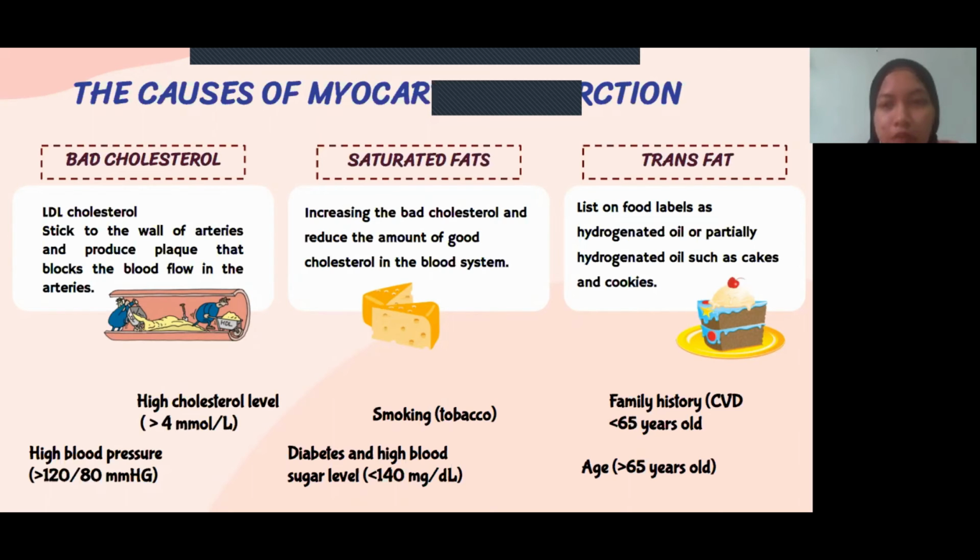So trans fat can be found in a variety of processed food and is typically listed on food labels as hydrogenated oil or partially hydrogenated oil, such as in cakes and cookies. Moreover, people who have high blood pressure, high cholesterol level, diabetes, and high blood sugar level, as well as smoking, age higher than 69 years old, and a family history of cardiovascular disease at a young age, which is age 55 or 65 years old, also contribute to myocardial infarction.